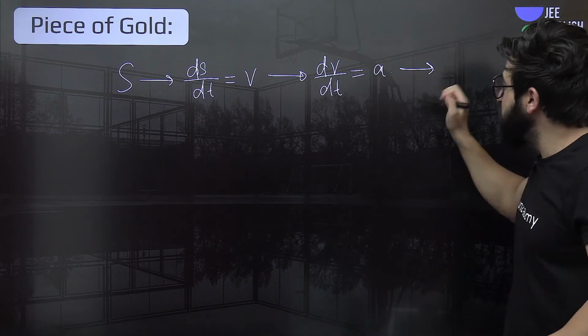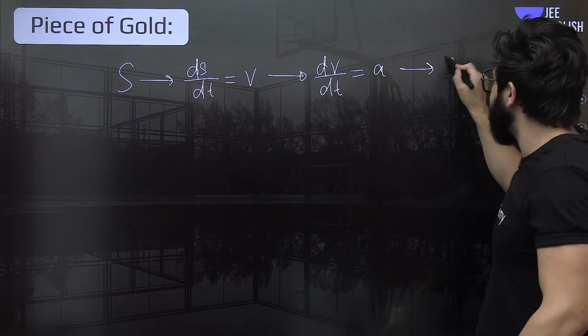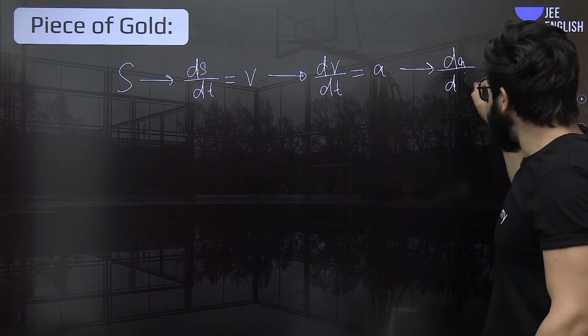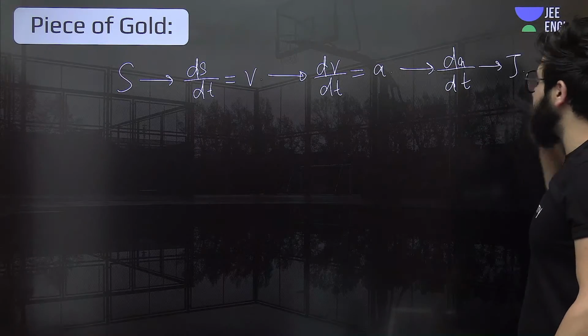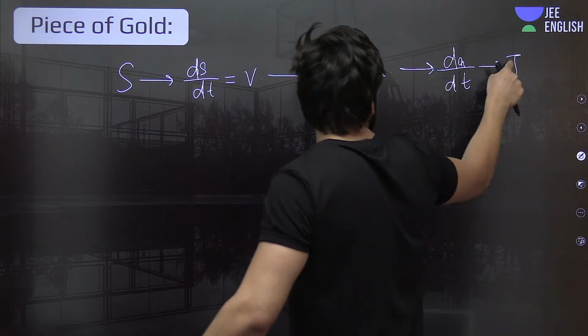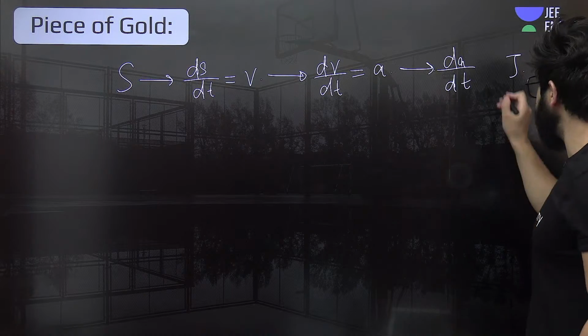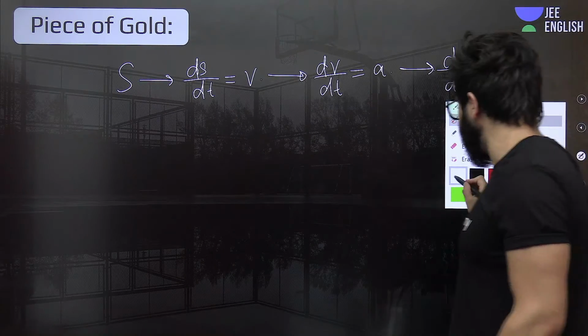Then again, if we differentiate this acceleration, the rate of change of acceleration, that is dA by dt, we get that which is nothing but jerk. Understand? Now, when we differentiate, this is a piece of gold. You will definitely love it, everybody.